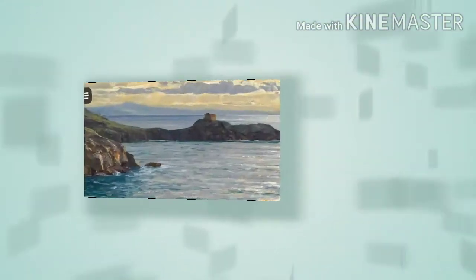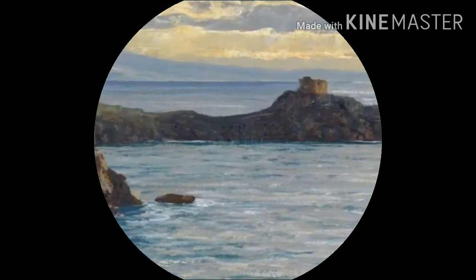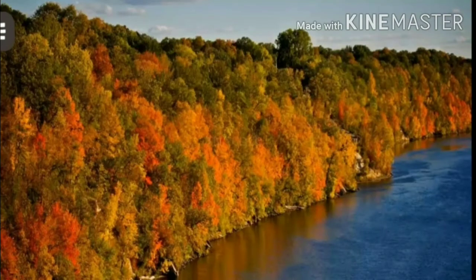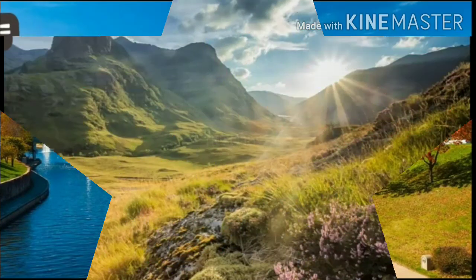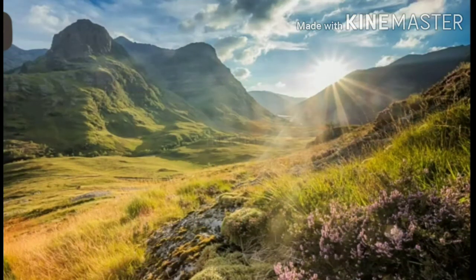And then drainage. The Mississippi and Missouri rivers are the longest rivers in North America, and together they form the fourth longest river system in the world, stretching more than 6,114 kilometers from Montana to the Gulf of Mexico.